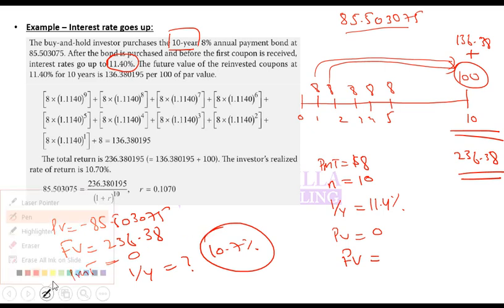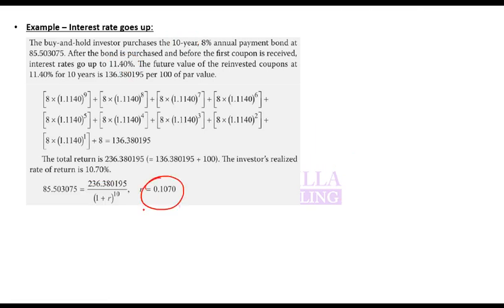So if you look into it, his actual return that he is making is 10.7%. Yield would be different. So what was yield? Yield would have been calculated with price, which is present value. In this case, I think it's 100, and payment 8. Is it the same or is it different?